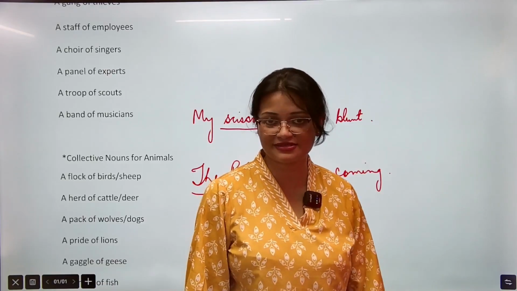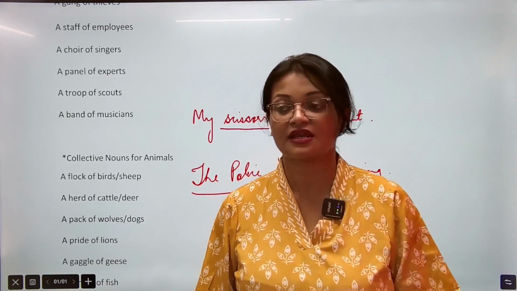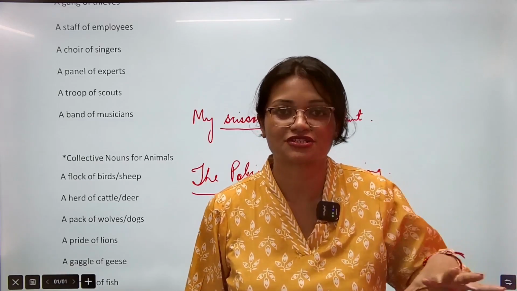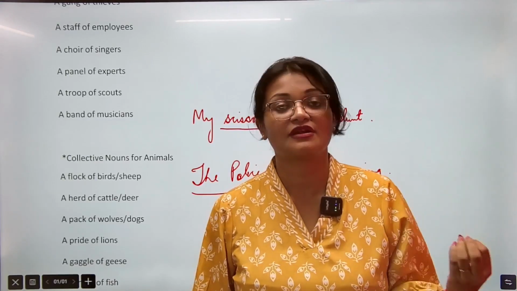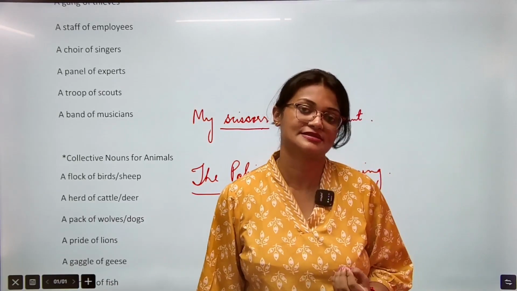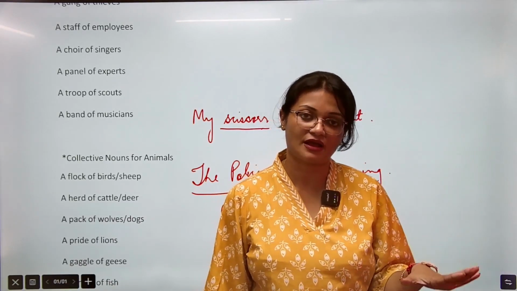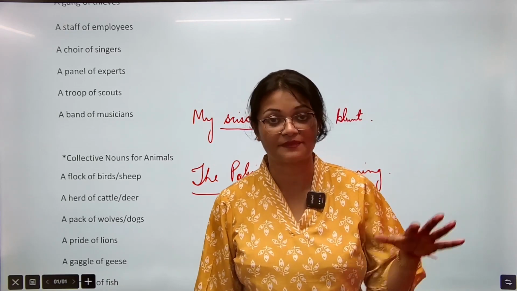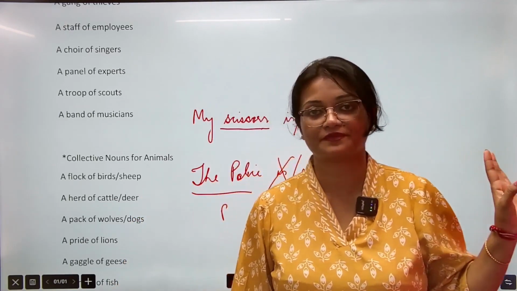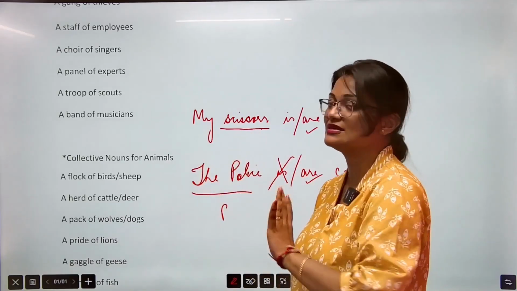Otherwise, the police, the rich, the poor, the strong, the weak, ये जो एक सेक्शन होता है सोसाइटी में या फिर जो फोर्सेस होते हैं, then we always use them as plural in sentences. Okay, the rich are, the weak are, ऐसे ही बोलेंगे हम. The police were, have, all the plural verb हम use करेंगे depending on this sentence.